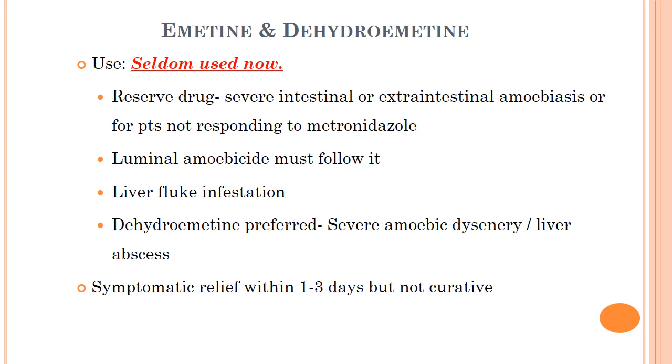Uses: they are rarely used nowadays. It is a reserved drug for severe intestinal or extraintestinal amoebiasis or patients not responding to metronidazole. A luminal amoebicide must follow it. Also used for liver fluke infestation. Dihydroemetine is preferred over emetine for severe amoebic dysentery and liver abscess, as it is less cumulative and less toxic to the heart. Symptomatic relief within 1 to 3 days, but they are not curative.